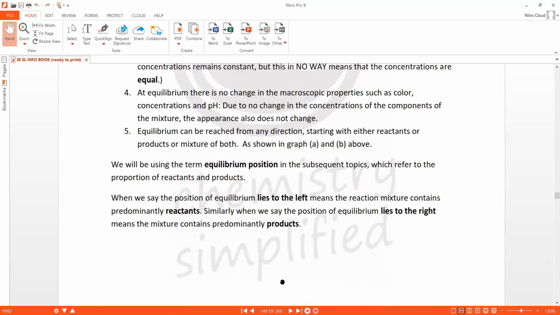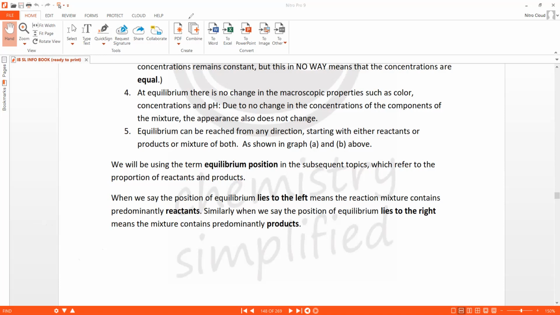Now, after having understood the five characteristics, the next part is that we are learning two terms. One term is position of equilibrium, and the second term is Kc. These are the two terms we are learning. Often students are not clear about the exact difference between the two terms. Let us try and be as clear as possible.